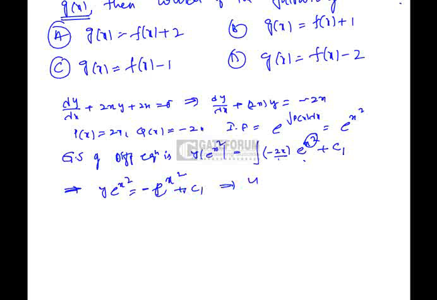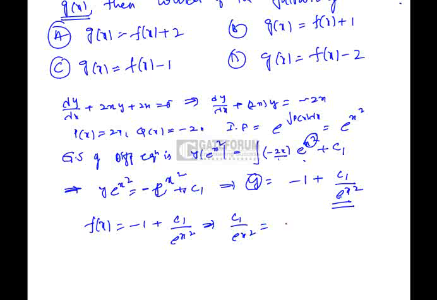Now this can be written as y equals minus 1 plus c1 by e power x square, and it is given that the solution of this differential equation is f(x). So we replace y by f(x). So f(x) is minus 1 plus c1 by e power x square. So c1 by e power x square can be written as f(x) plus 1. Let it be equation 1.